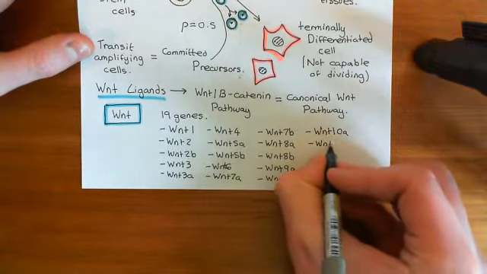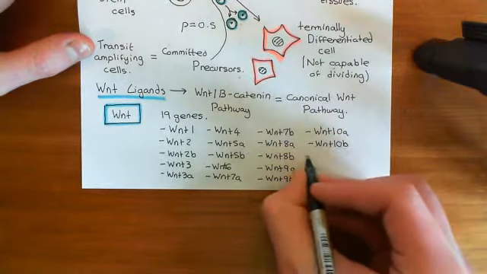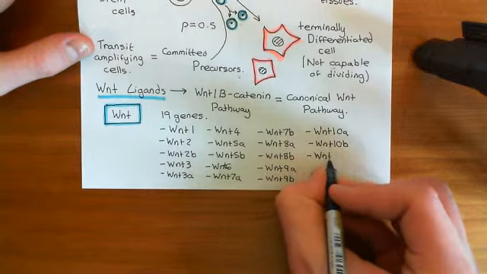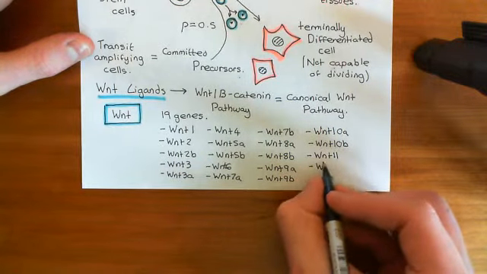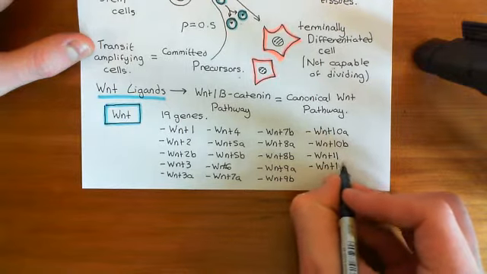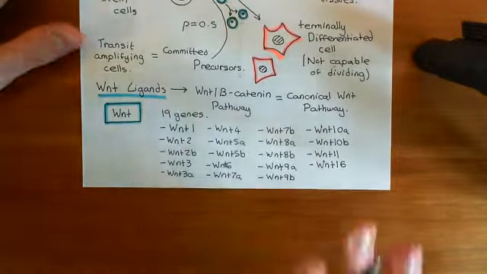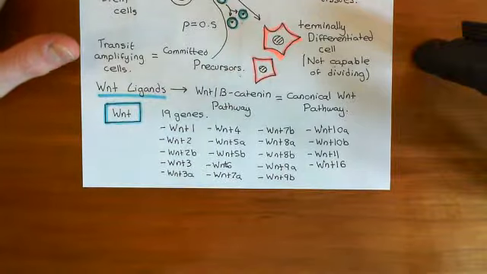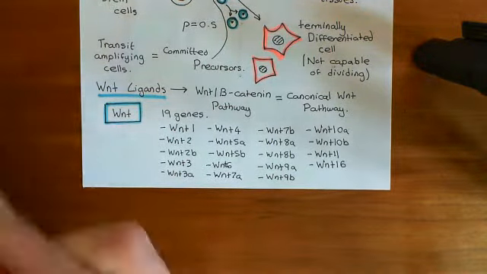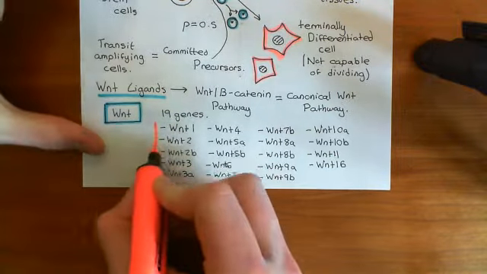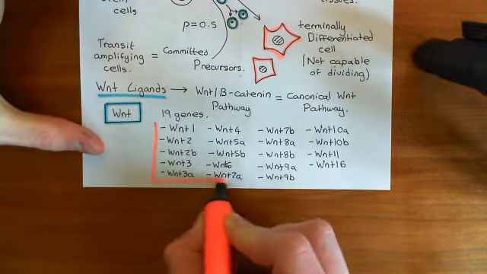And then there is 1 Wnt11, so we're close to 19 now, and then it jumps. We don't have a Wnt12, we don't have a Wnt13, we don't have a Wnt14, but, sorry, we do have a Wnt16, but we don't have a Wnt15. Okay, so that takes us up now to the 19 different genes for Wnt ligands that you find within mammals.